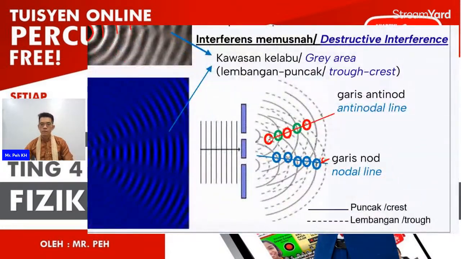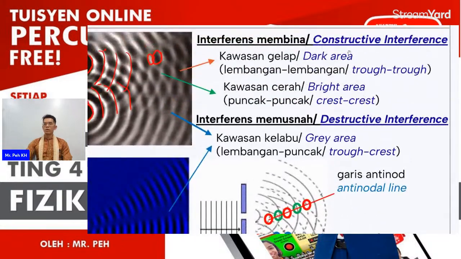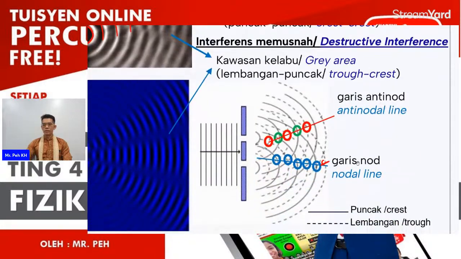You can see here, the anti-nodal line is formed from the dark, bright region next to the dark and bright and dark again. So here will be the anti-nodal line because this is where constructive interference occurs. Then for the blue circle here, it is actually from the overlapping of the crest to the trough wave here. And when we join the line together, we know it as the nodal line.